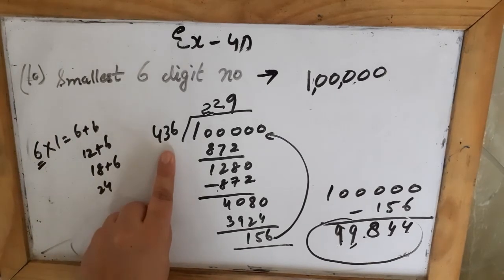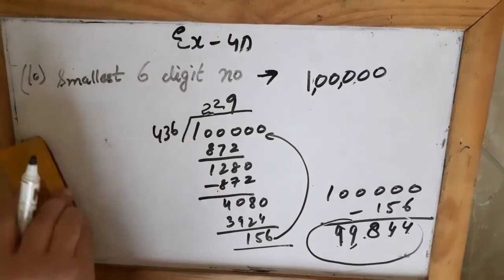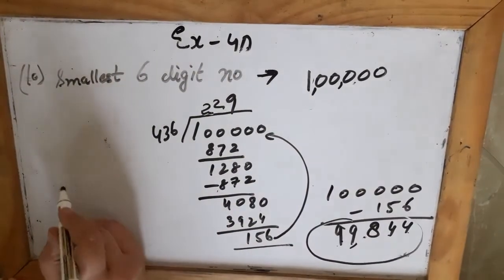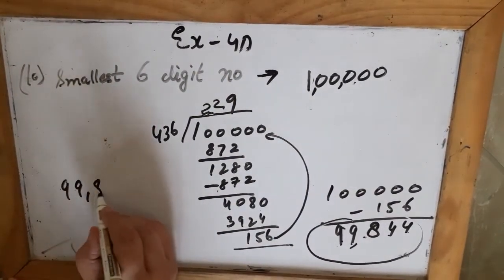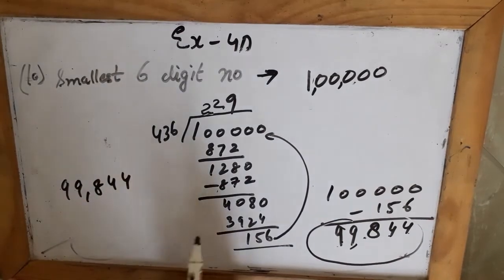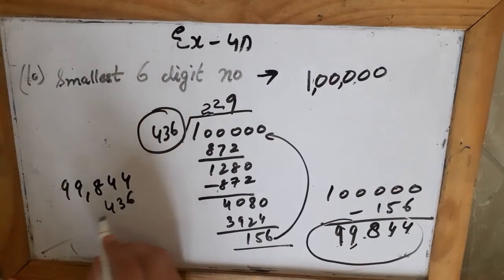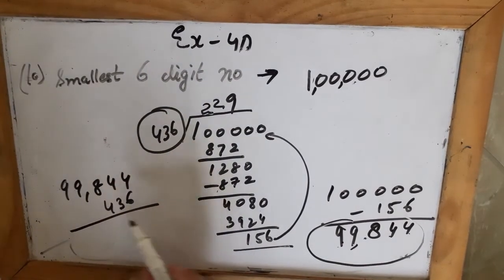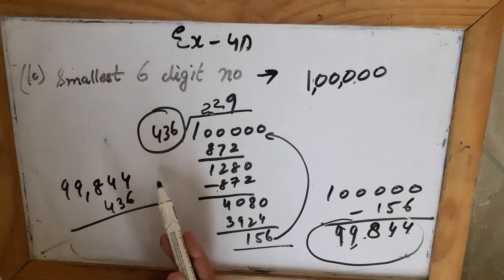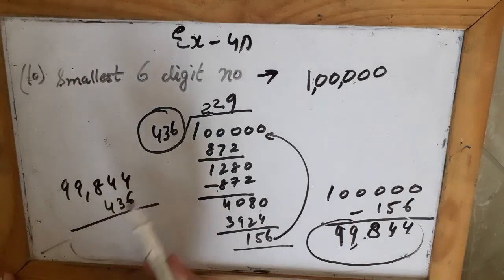So here we have the table of 436. This 5-digit number is not required. अगर इसमें मैं और 436 add कर दूँ, I will get the next number which is divisible by 436.